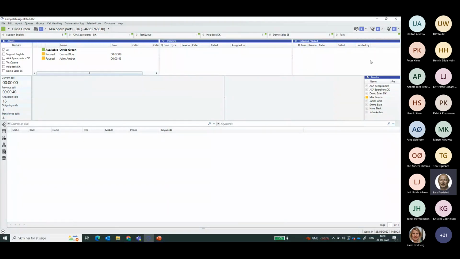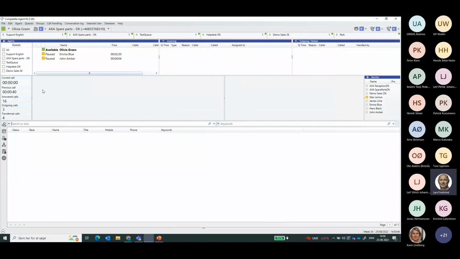Over here, I have my parked calls. So typically you would park a call if you need to investigate something. Maybe you'll park it and then you'll go in pause mode, and then you can retrieve that call afterwards. Or maybe you just need to dial some of your colleagues, e.g., a subject matter expert.